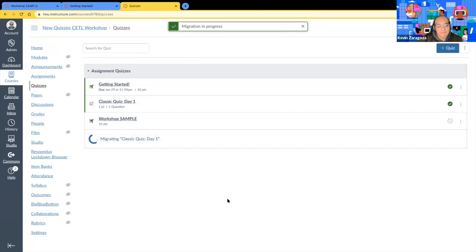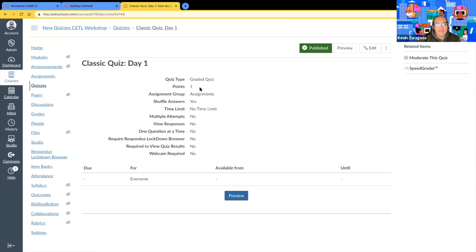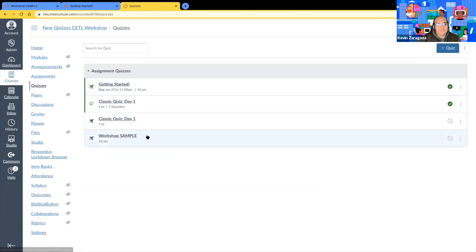It's going to take its little time. This is on Canvas's server, so if it takes long, it's not your fault. And there it is. So notice how this outline version became the new version. If I go ahead and preview this very quickly, this may look more familiar to you. This is the classic quiz. I'm going to go ahead and hit preview. This is what that view looks like there. If I go back to quizzes and I select the new one that Canvas just made for me,